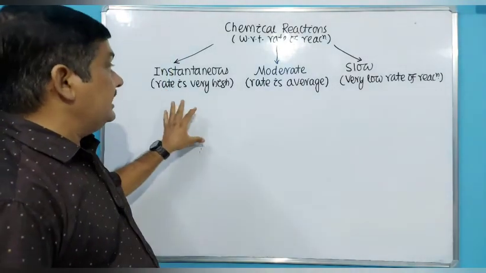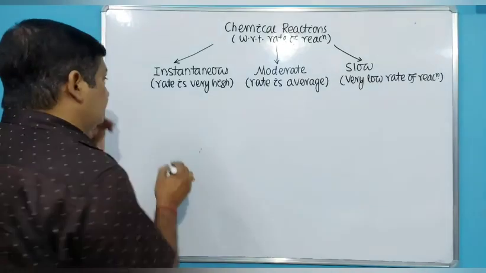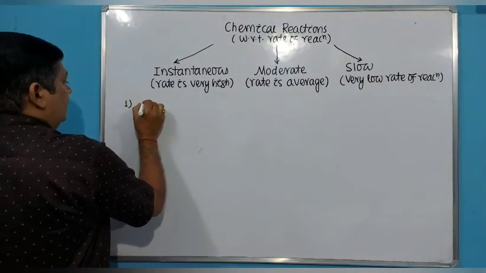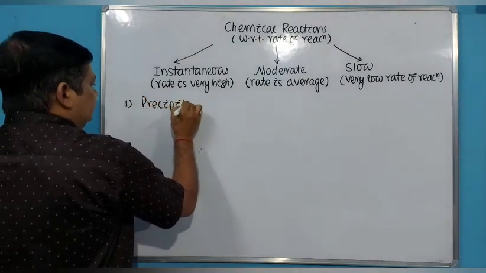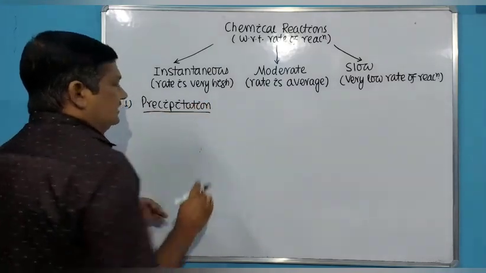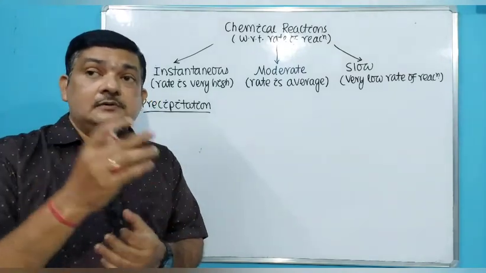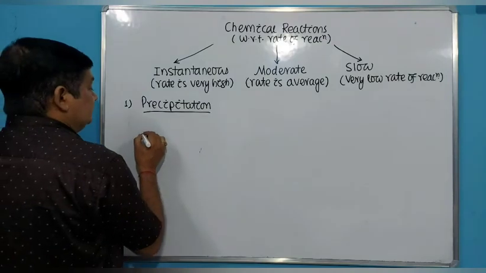So with respect to rate of a chemical reaction, the chemical reaction can be of three types. Keep the examples in mind. For instantaneous reactions, the first example is all precipitation reactions. Where a precipitate forms, they come under the heading of instantaneous reaction, because questions are asked by example. Questions will ask which type of reaction it is.